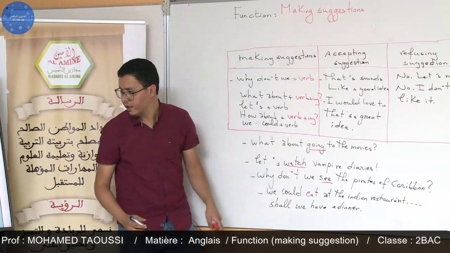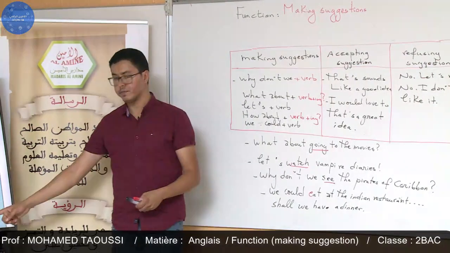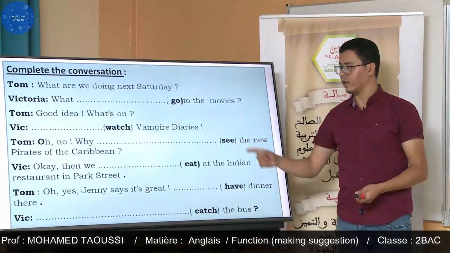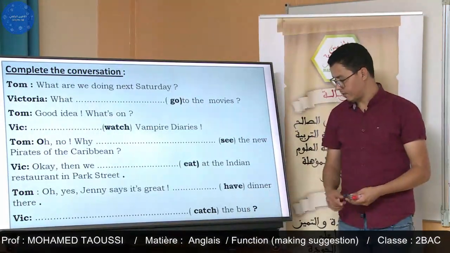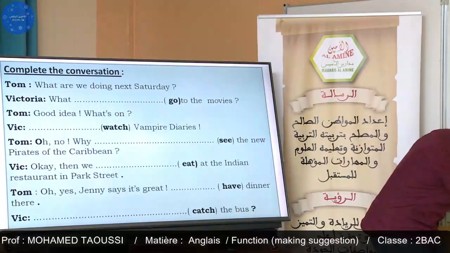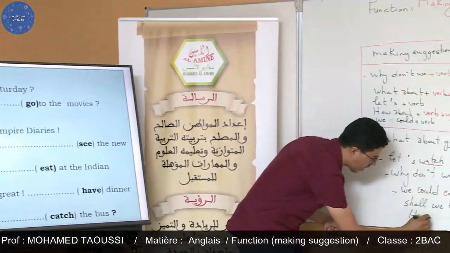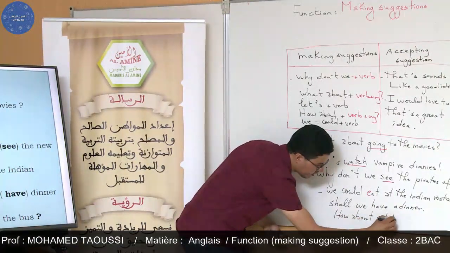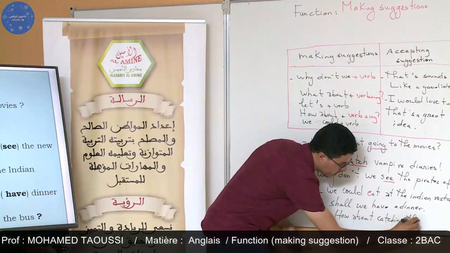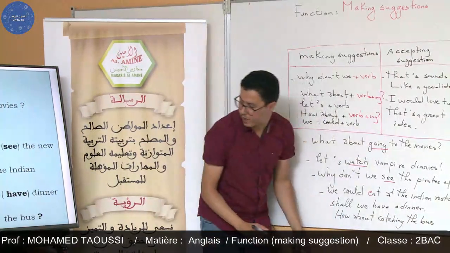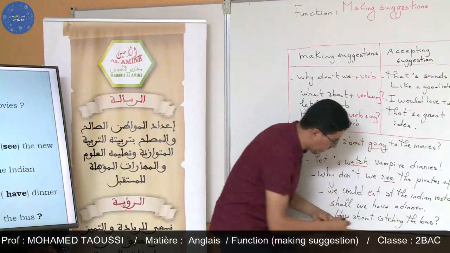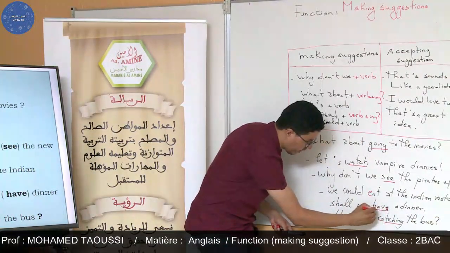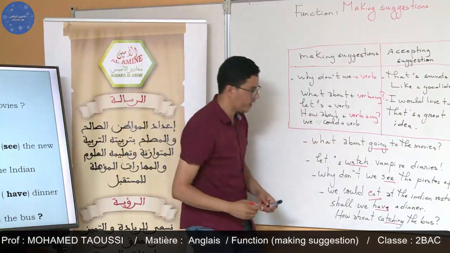So Victoria suggests doing those activities, and maybe, for example, you can say, how about catching the bus? So after that also we can say here, shall we have? Yes, we can say we could eat.